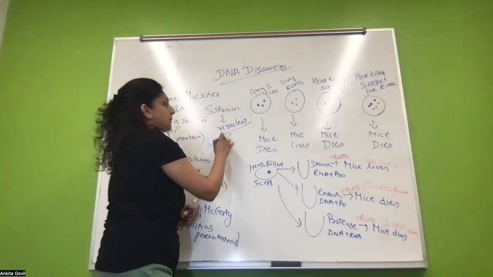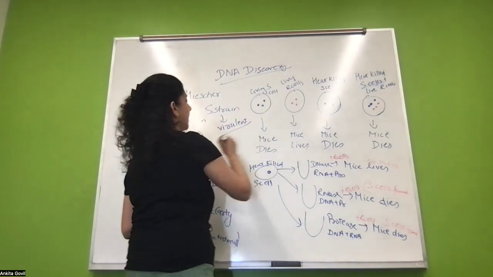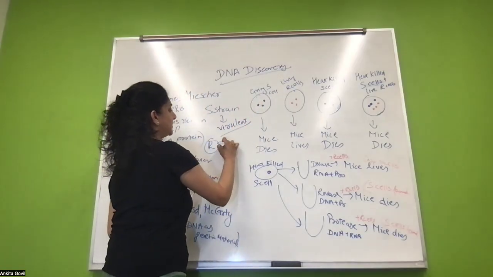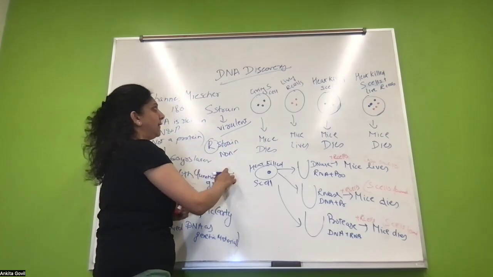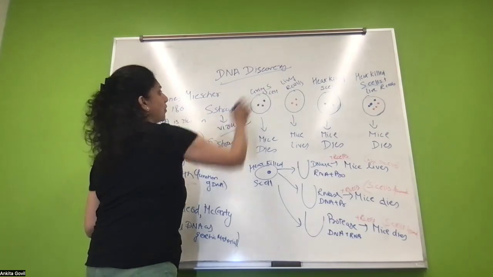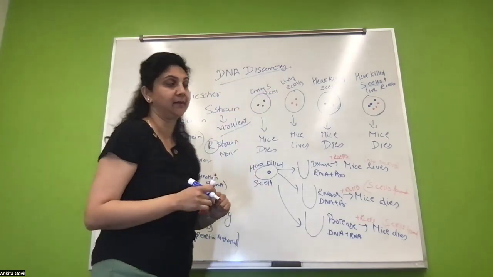But the R strain is considered to be non-pathogenic or non-virulent. S is also called the smooth strain, and R is also called the rough strain.